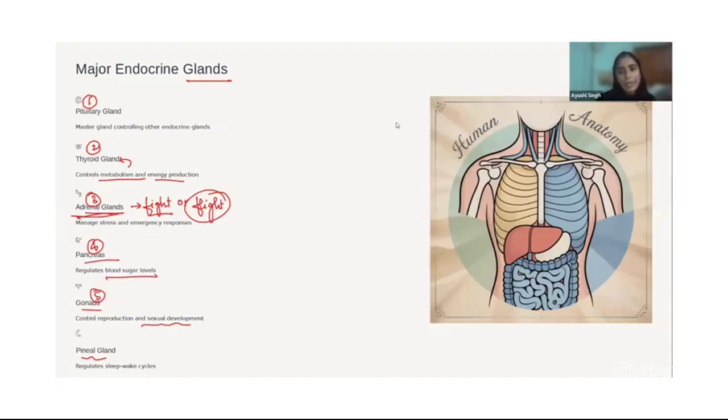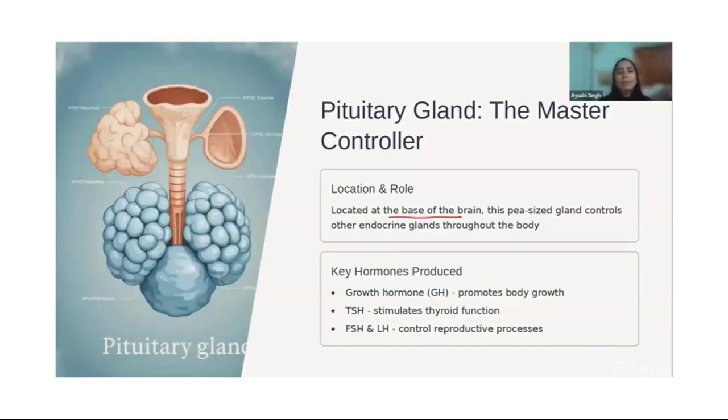Let's talk about the pituitary gland. Let's discuss the location. It is at the base of the brain. This is a very pea-sized gland, this much big, and it controls every other gland of the endocrine system. It produces a hormone which promotes your growth, then TSH that stimulates thyroid function, and FSH and LH, which control your reproductive processes, or the reproductive glands.